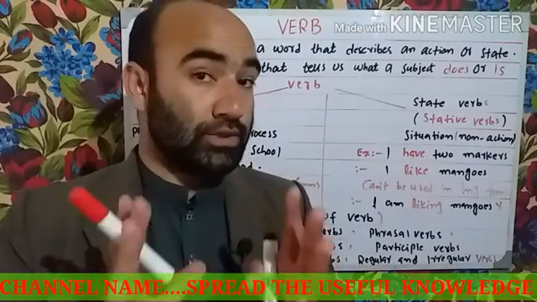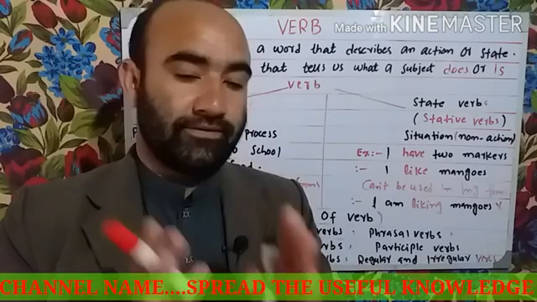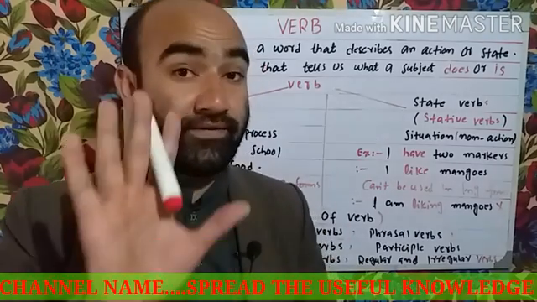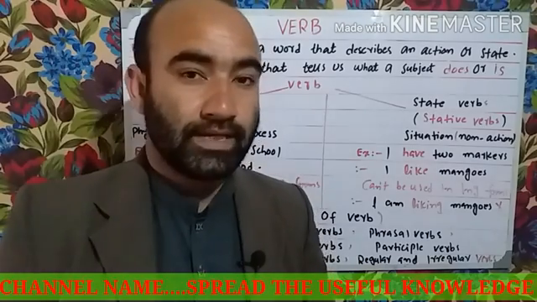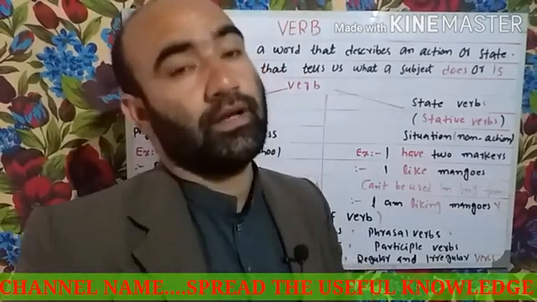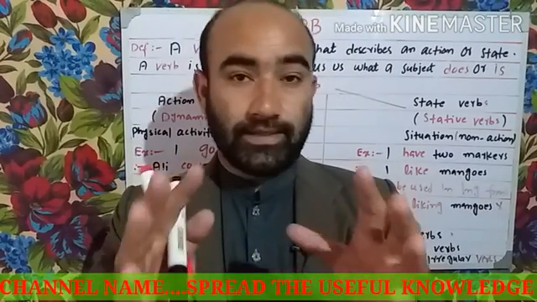And there are also some forms of the verbs: first form, second form, third form. There are 5 forms of the verb. Inshallah, in the next video, I will be talking about all these kinds of verbs in detail.